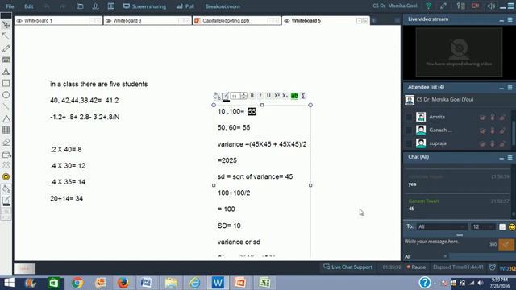So what we want to say is that even if the average in both the cases is 55, because the standard deviation in the first case is 45 and the standard deviation in the second case is 10, we will say that the second situation is closer to the mean. There is less variance in the second situation as compared to the first situation. Are you able to follow now what I'm trying to say?